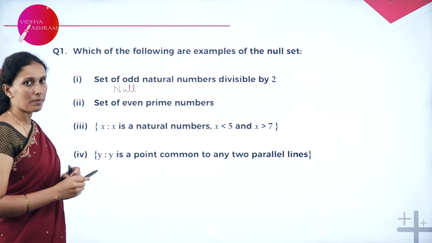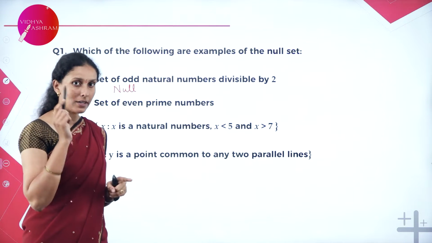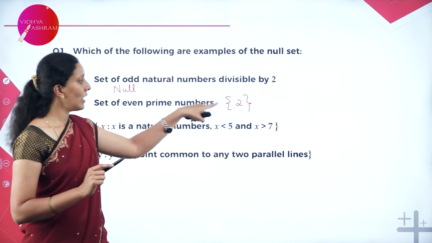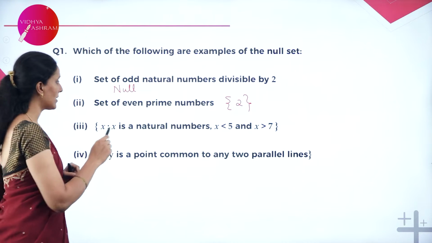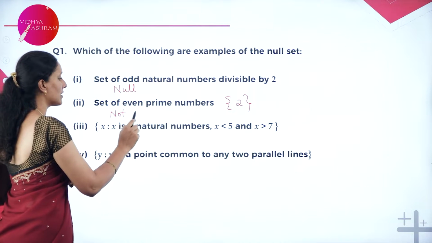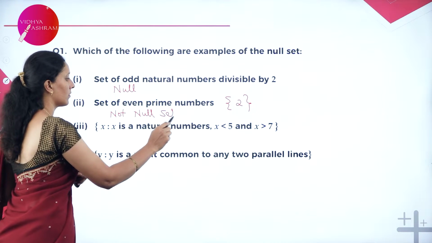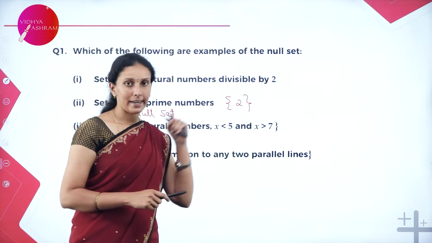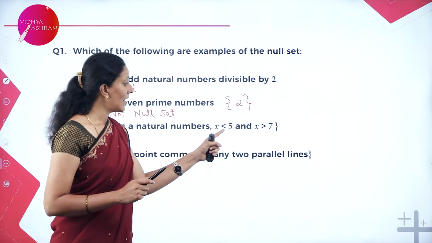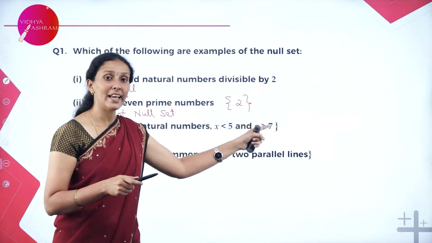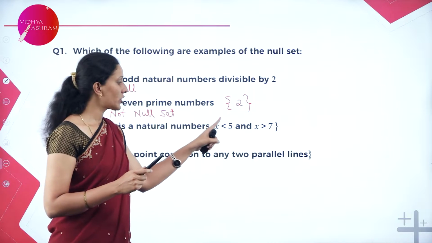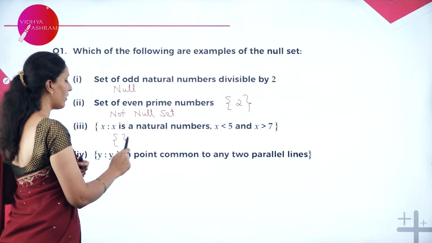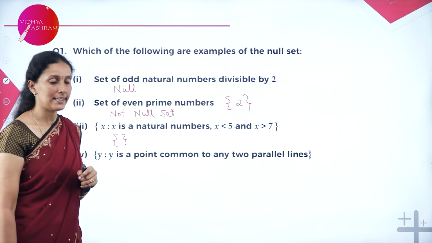Set of even prime number. When I say set of even prime numbers, we have an element inside the set, that is 2. So we have an element, therefore it is not a null set. So this is not null set. Next question we have, x is a natural number, x less than 5 and x greater than 7. So when I say x less than 5, obviously the number should be x less than 7. There is no number which can be less than 5 and greater than 7. So therefore, it is an empty set. So therefore, this is an example for null set.